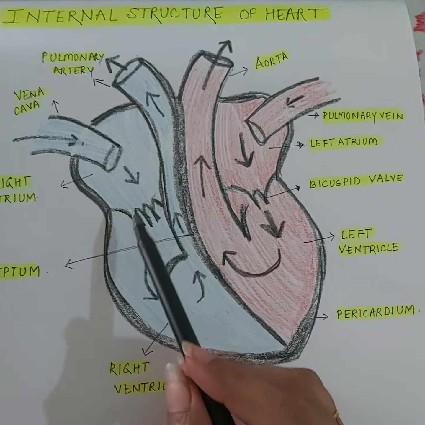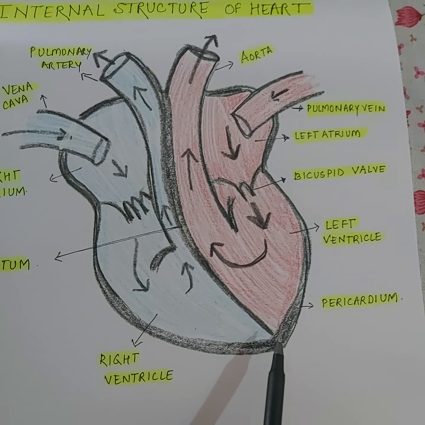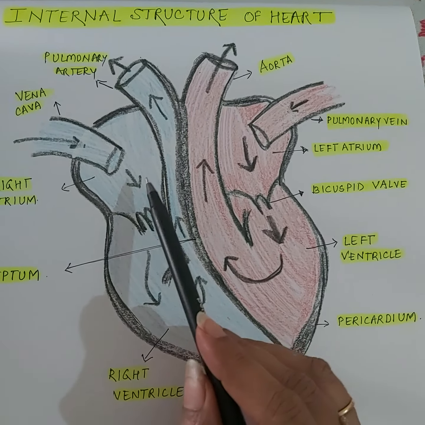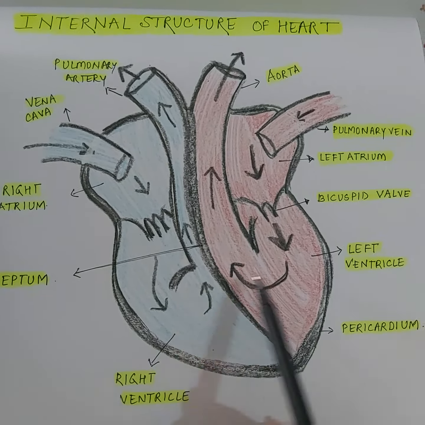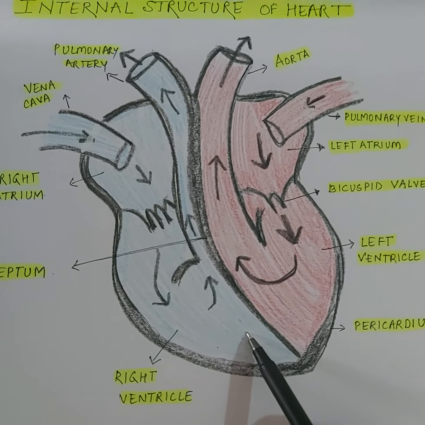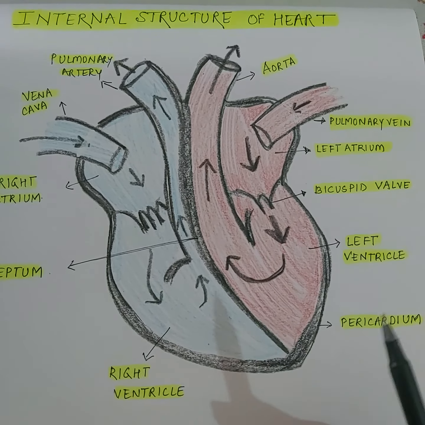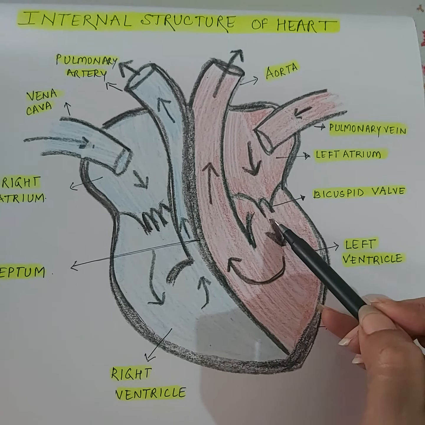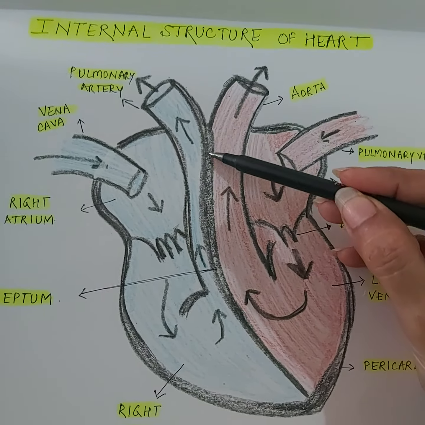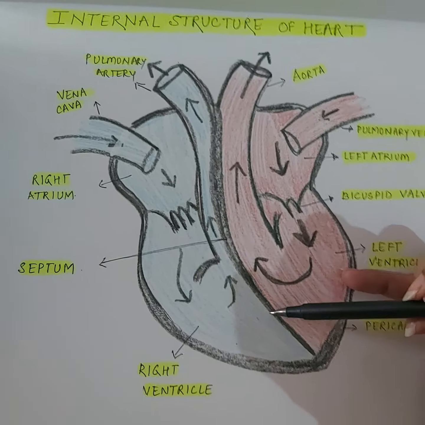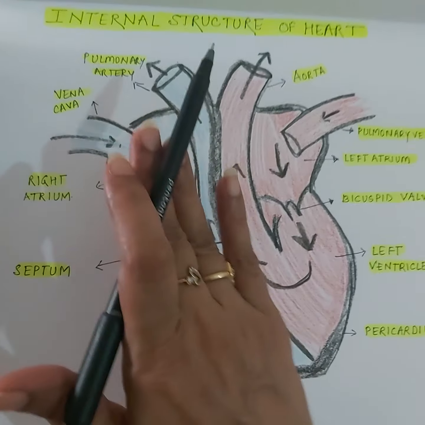If you see the human heart, it has a broader end on the top and the narrow end beneath. Okay, and the entire heart is divided into 4 chambers: 1, 2, 3 and 4. The upper 2 chambers are called atria or auricles, and the lower 2 chambers are called ventricles. Now, children, the most amazing part of the human heart is that the heart is divided longitudinally into left heart and right heart. You can see this dark septum running in the center part of the heart. This septum actually divides the heart into left heart and right heart.